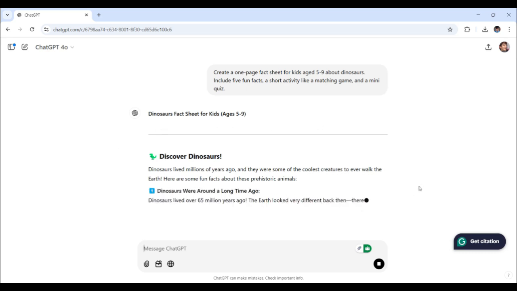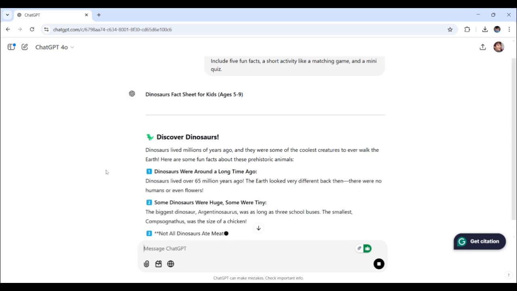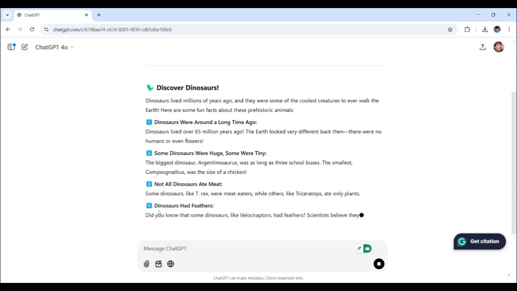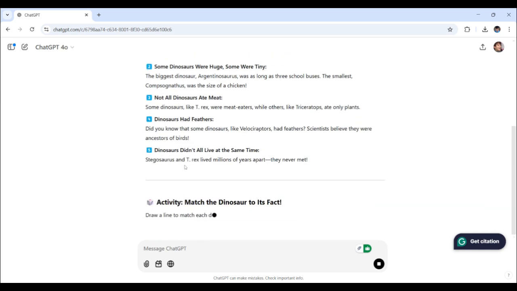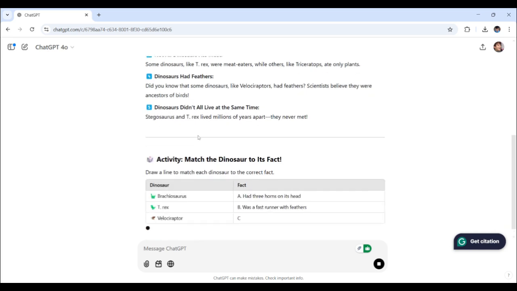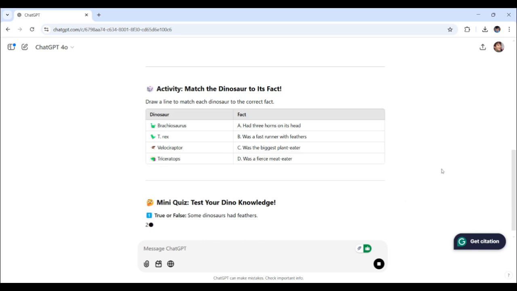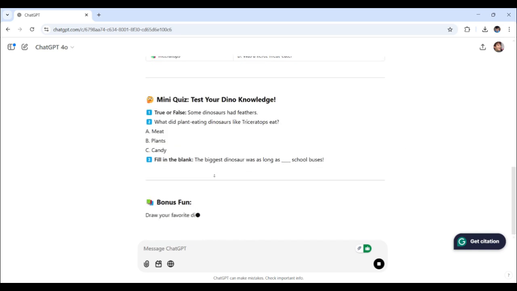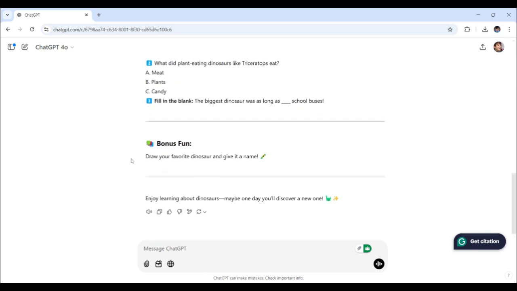It starts with an introduction to discover dinosaurs. Alright. Here's the list of interesting facts for them to know. There it is. Down here, the activity. Look at that in a table form. And here, the mini quiz and bonus fun with this activity to draw your favorite dinosaur and give it a name. See? How cool is that?